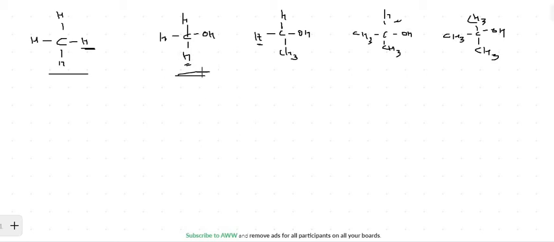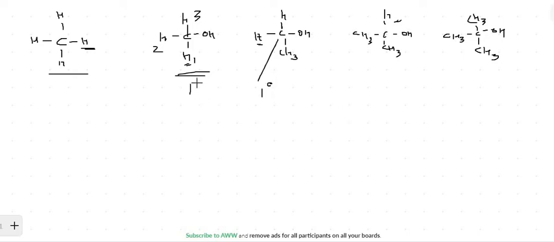Now let me number the hydrogens as H1, H2 and H3. First you replace H1 with CH3, and this has become ethanol, and this is again a primary alcohol.